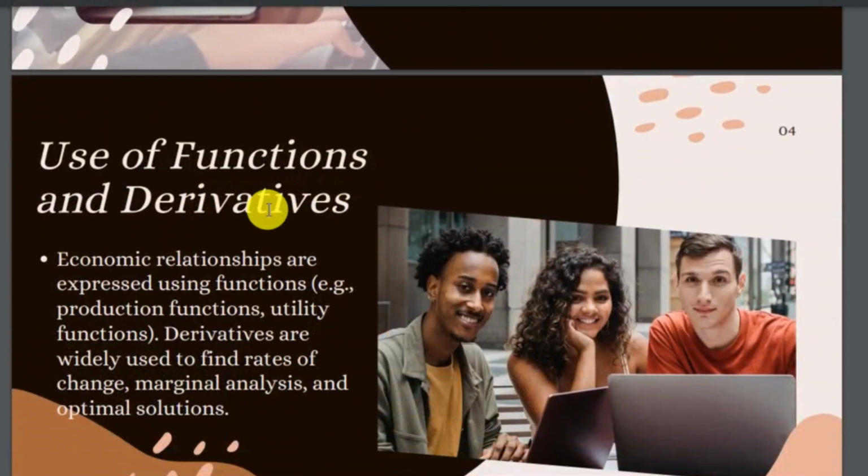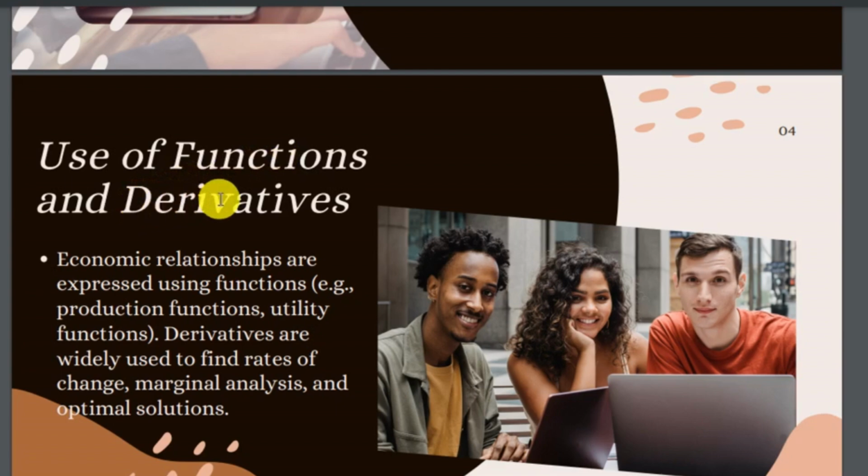Use of functions and derivatives. Economic relationships are expressed using functions such as production functions and utility functions. Derivatives are widely used to find rates of change, marginal analysis, and optimal solutions. These are two features: the first is the function and the second is the derivative.